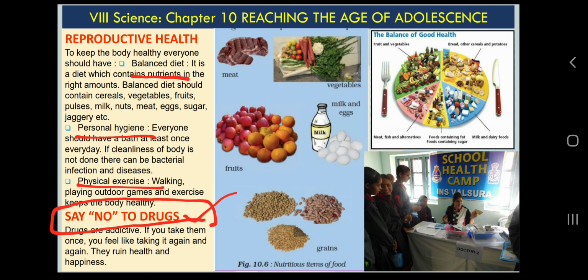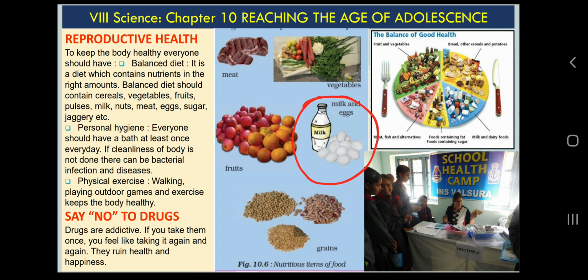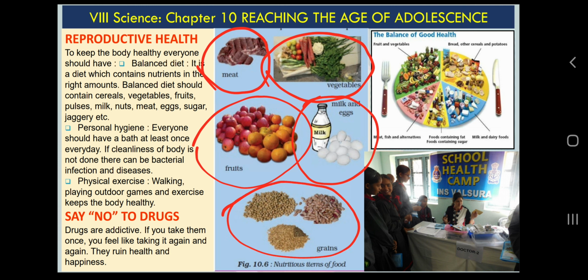I am sure that you are all aware about this topic, because that topic is much discussed in our society also. A small introduction is there in our textbook. And here you can see the balanced diet. So balanced diet must be very simple. It must not be packaged food. It must not come from the shop. It is prepared and cooked at home: dairy products, protein rich diet, green vegetables, fruits and whole grains.